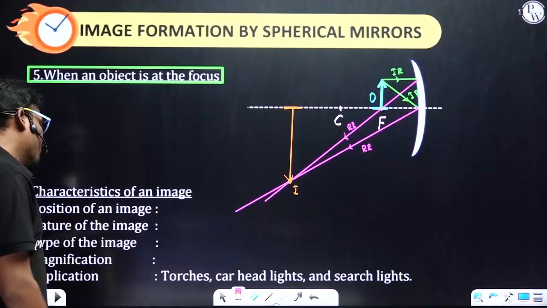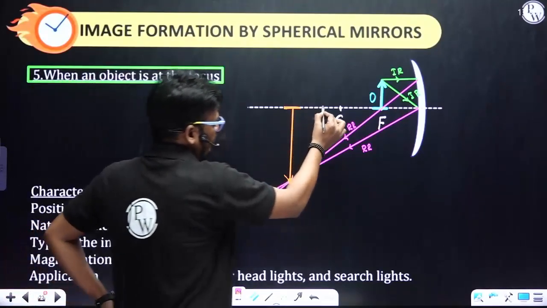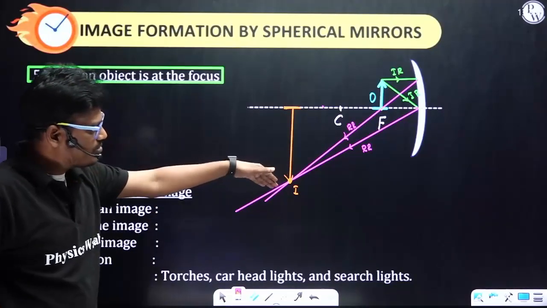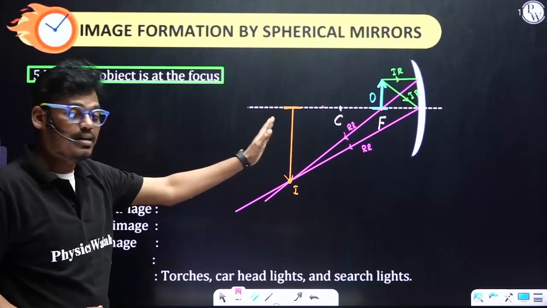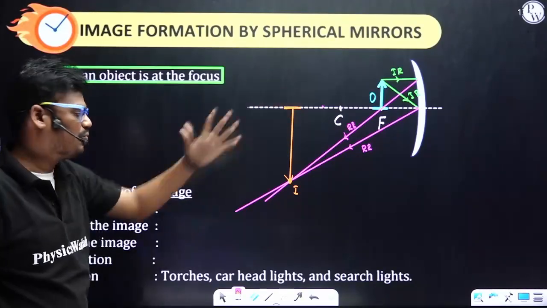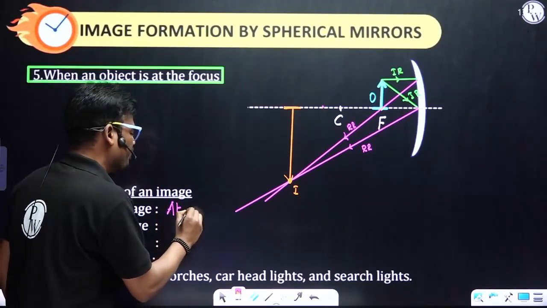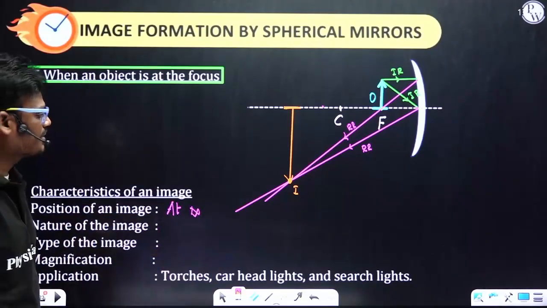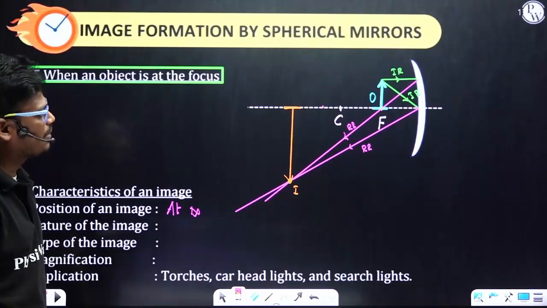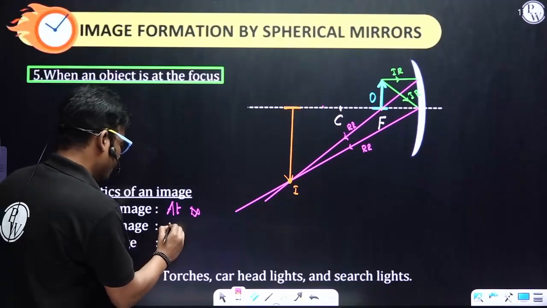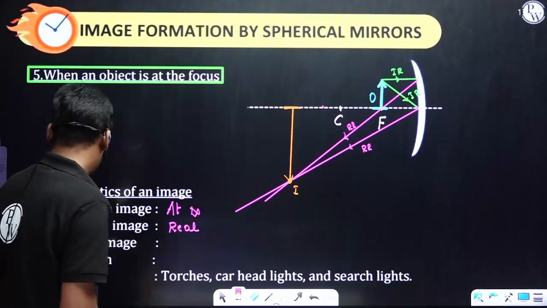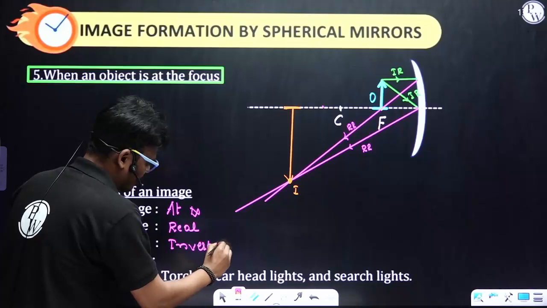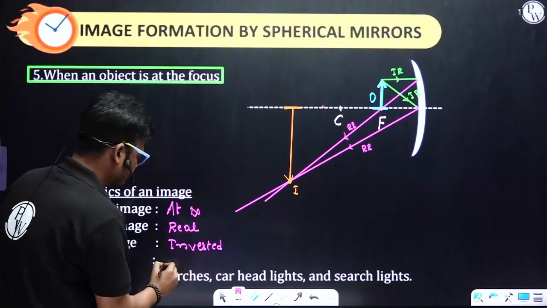Now, the first one, position of image, where is it? If it is here, you can call it behind C. But you can see, these two rays are meeting behind C only, but it is too far. Too far means you can consider it as at infinity. Next one, nature of the image. Two reflected rays are meeting. Then you can call it a real image. Real image. And the nature, inverted. A real image is always inverted.